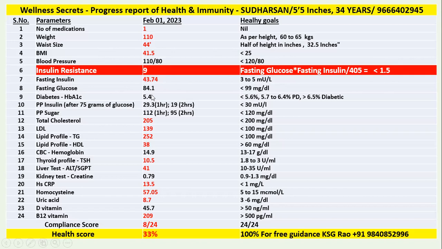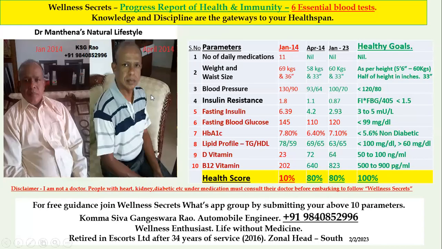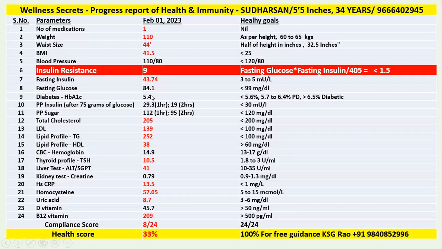And look at his fasting sugar, it is fantastic, 84. Generally, most of the time, we check fasting glucose or random glucose, and when it is under the normal range, we presume we are healthy. Not at all, friends. 84 is excellent fasting sugar, and HbA1c is also very good, 5.4%, which is non-diabetic.